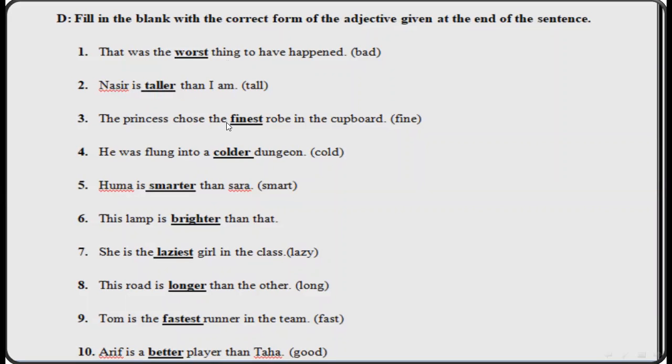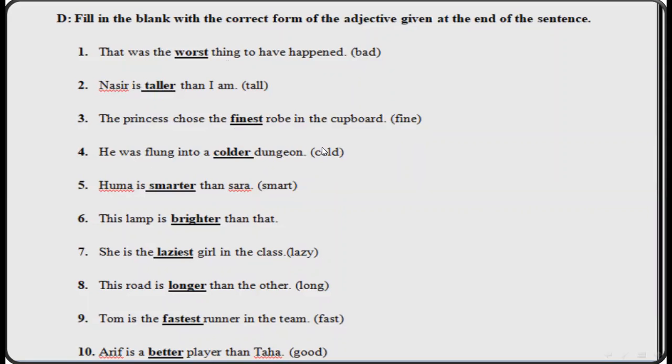The princess chose the dash robe in the cupboard. You have the positive adjective fine. When you see the word the, you change into superlative. So fine, convert into finest. The princess chose the finest robe in the cupboard. Number 4, he was flung into a dash dungeon.